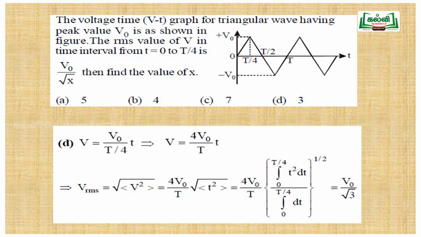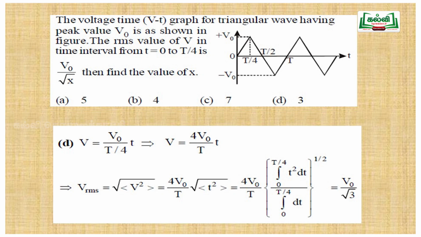The next question is, a graph is given. The voltage time graph for a triangular wave with a peak value of V0 is shown in the figure. The RMS value of V in the time interval from t equals 0 to T by 4 is. Here a triangular wave is given and they are asking the RMS value.